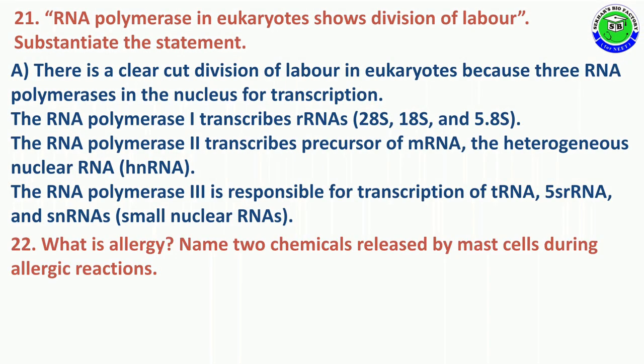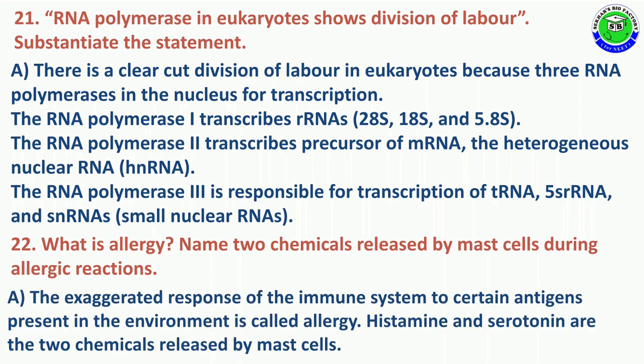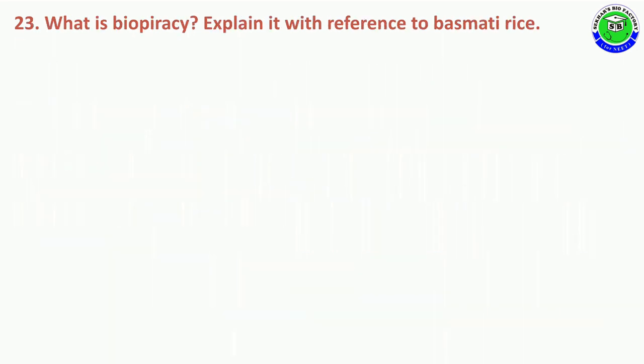Question number 22. What is allergy? Name 2 chemicals released by mast cells during allergic reaction. The answer is: the exaggerated response of the immune system to certain antigens present in the environment is called allergy. Histamine and serotonin are 2 chemicals released by mast cells.